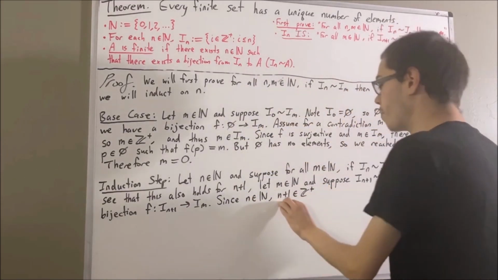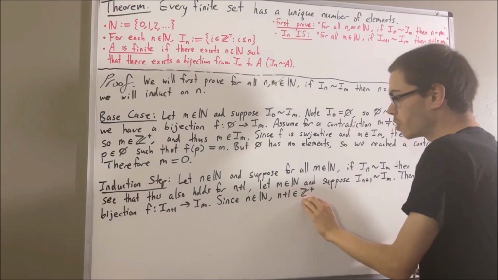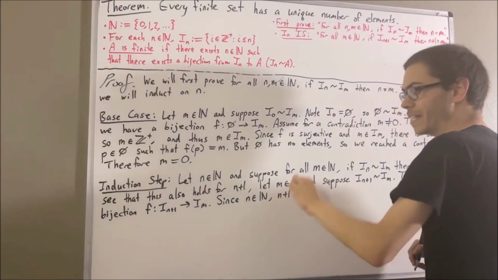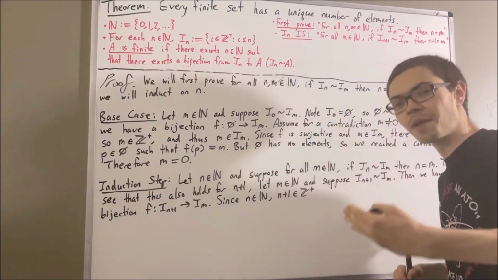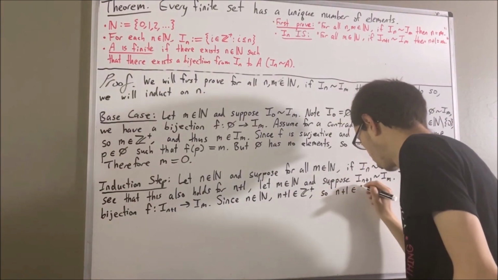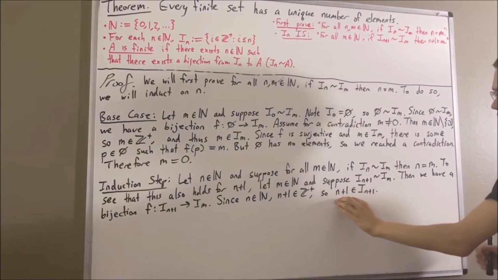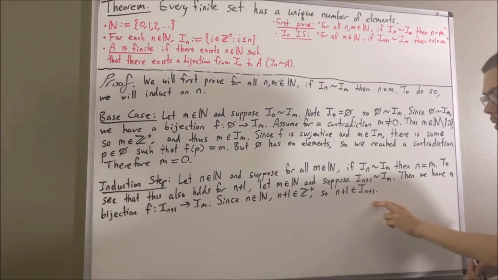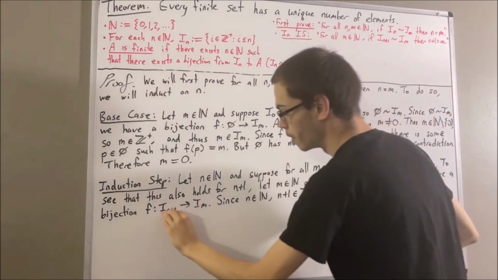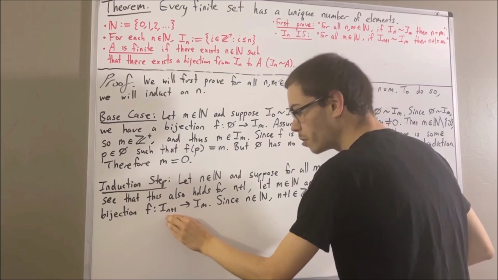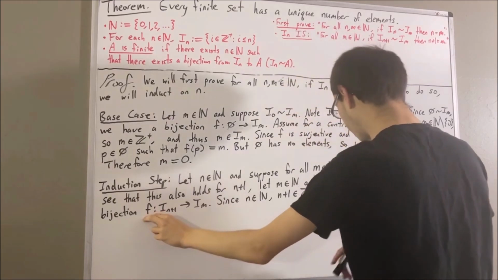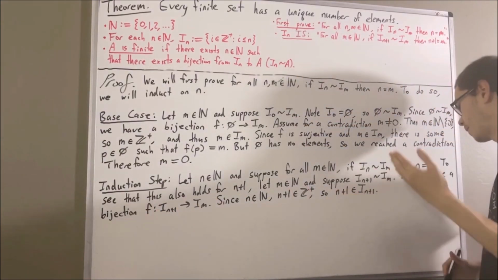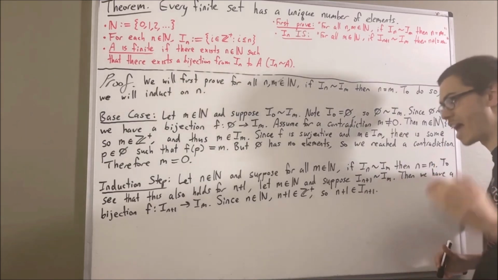And since n plus 1 is a positive integer, it follows that n plus 1 is an element of the set of the first n plus 1 positive integers. So n plus 1 is an element of I_{n+1}. And since n plus 1 is an element of the domain of f, it follows that f has a functional value at n plus 1. We can say, for instance, let k equal f of n plus 1.